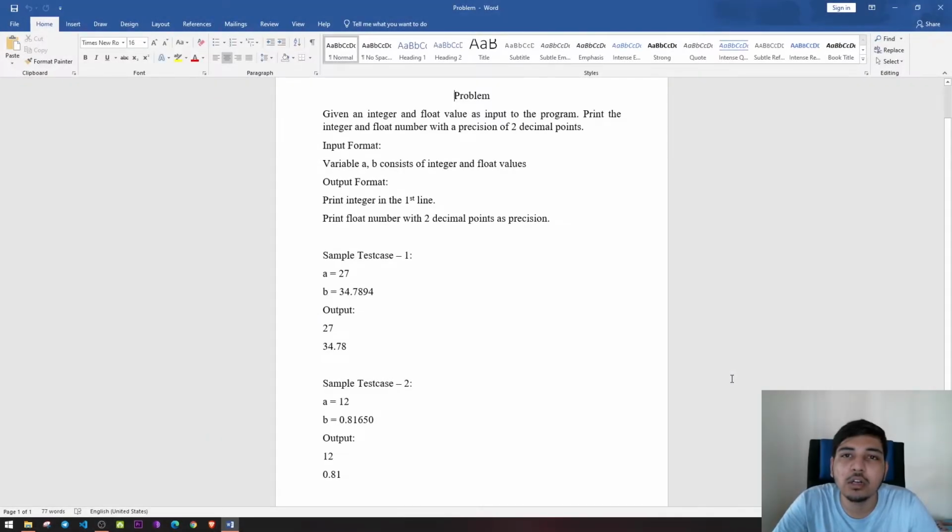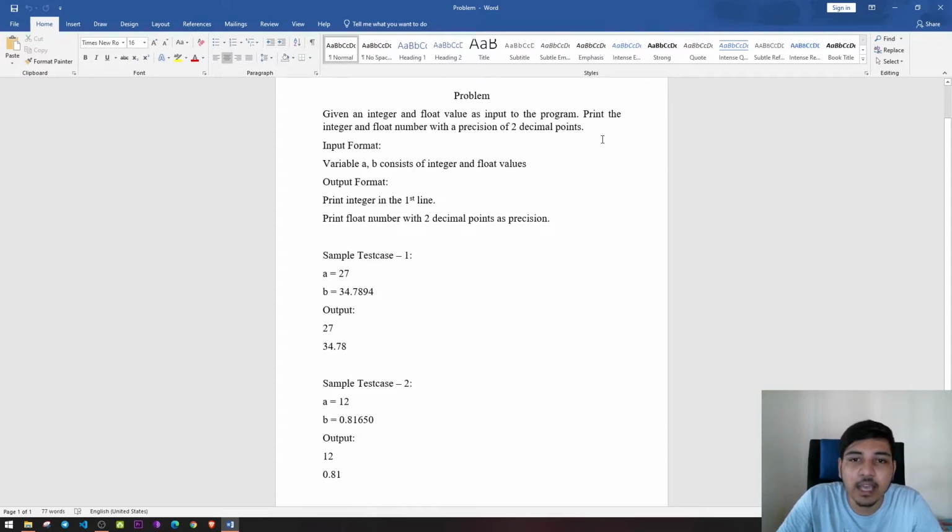In order to learn programming, we need to solve as many problems as we can. So we will be solving one problem in each episode, possibly two in some episodes, and we will learn basic programming. We will start by reading the problem first and then we will go into the solution. So let's start. Given an integer and float value as input to the program, print the integer and float number with a precision of 2 decimal points.